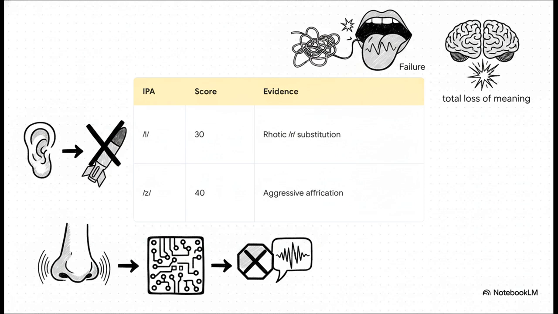Next is the Z phoneme, sitting at a score of 40. In word final positions, this fricative is being aggressively stopped, affricating into an unvoiced S or D sound. Because of this over-articulation, the intended word nose was transcribed by the native-trained ASR as nodes.